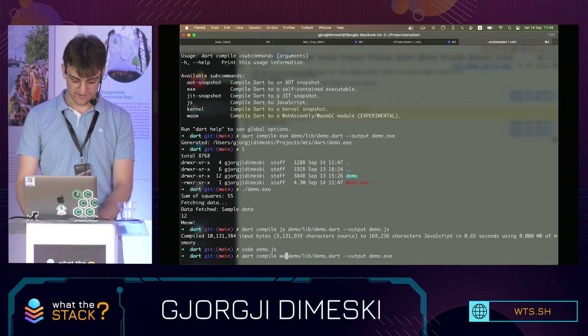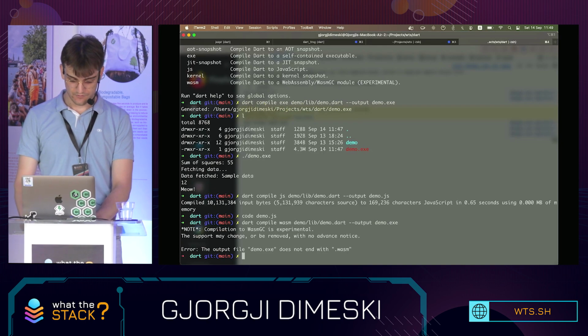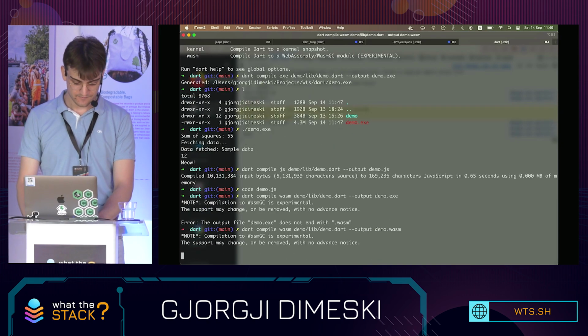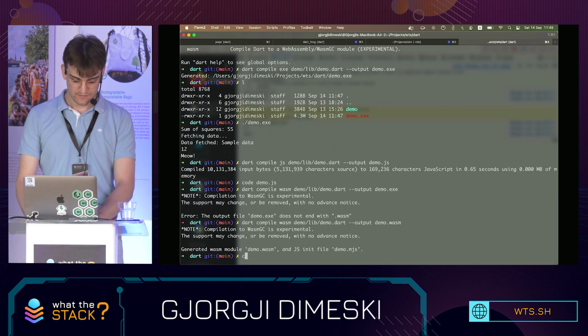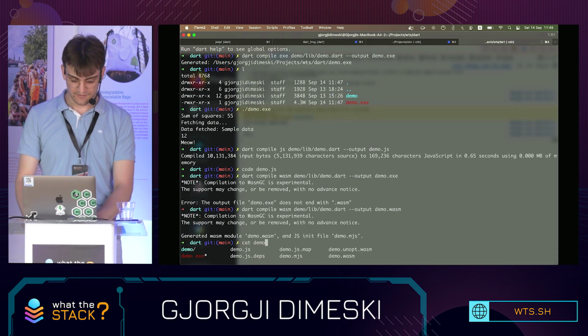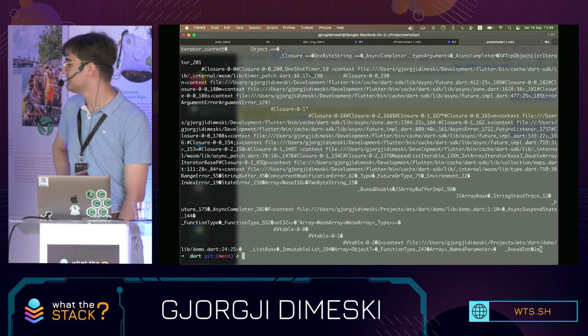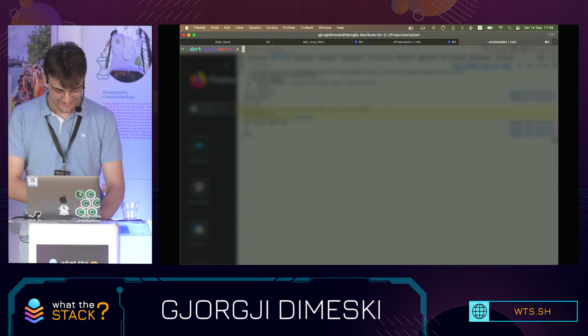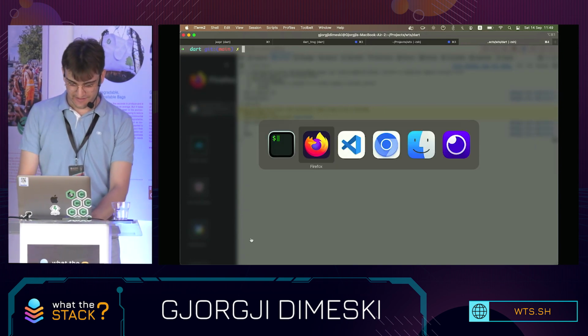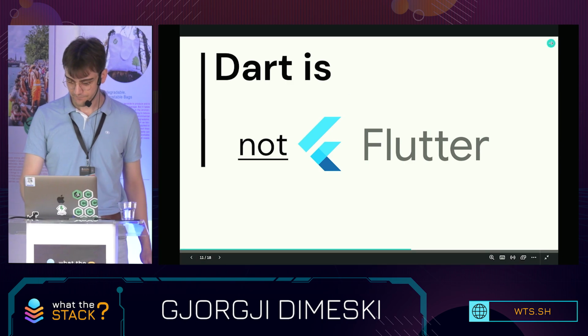For example, Wasm. Oops, the extension. Let me cat this so you can see how it looks. Yep, looks like Wasm to me, but what do I know? Okay, let's get back to my presentation.